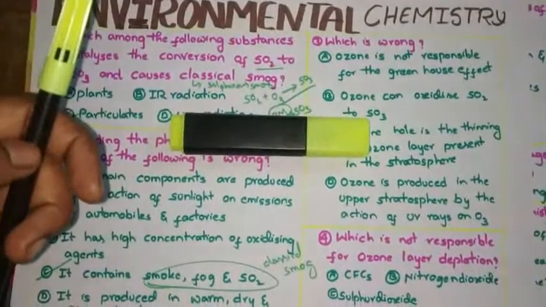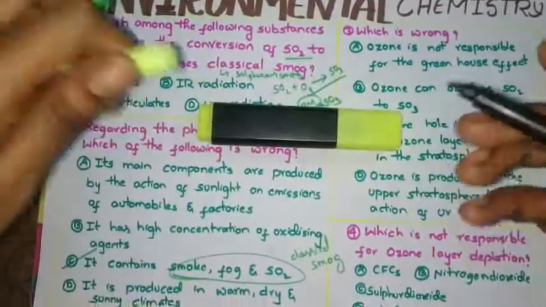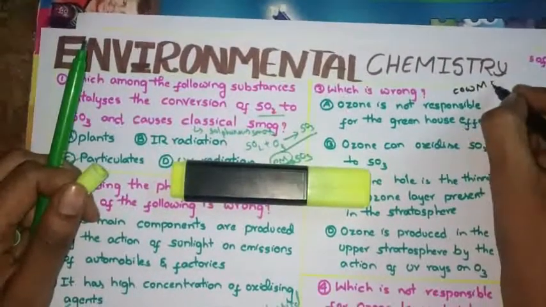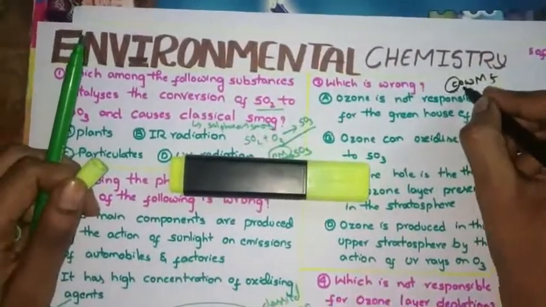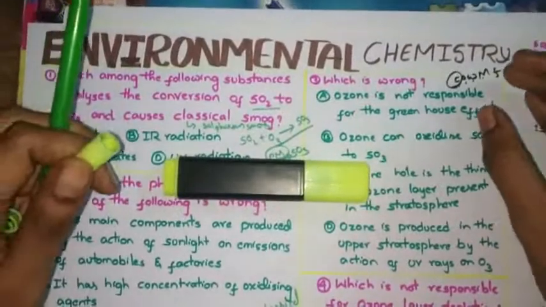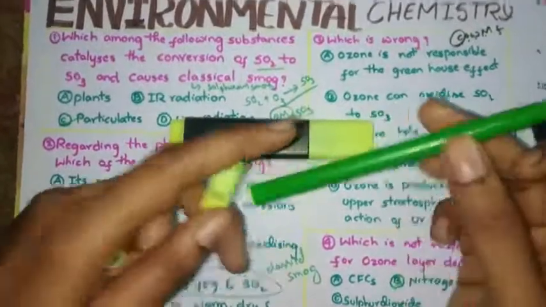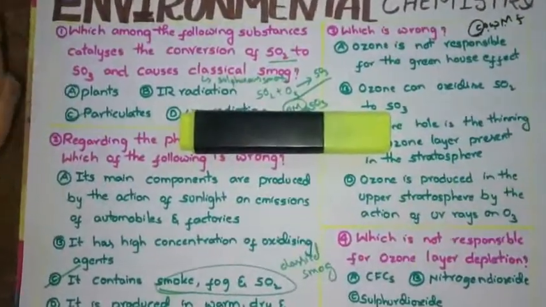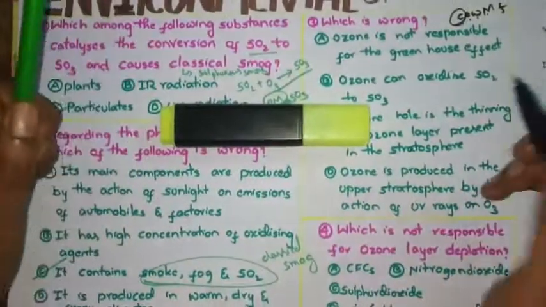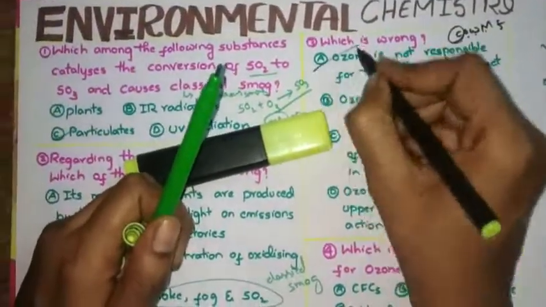It will reflect from this, but due to the presence of COW MAF, this is the trick I am telling you. Cow mafia, you remember: carbon dioxide, ozone, water vapor, methane, freons. These gases will trap this heat and increase the temperature of the earth. That is known as the greenhouse effect. Here they said ozone is not responsible. No, it is responsible. So the first option is the wrong option.